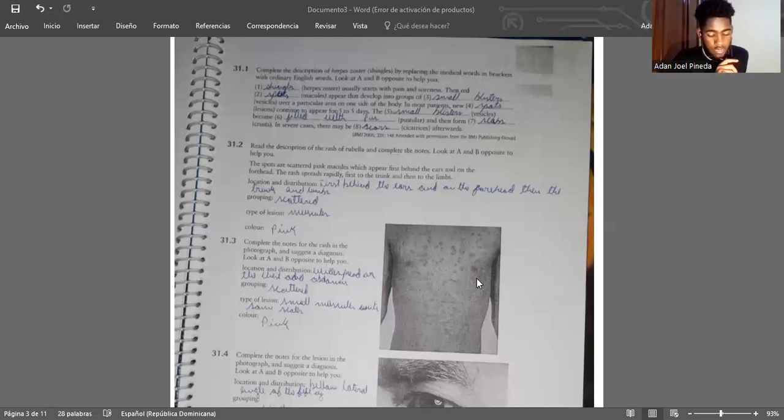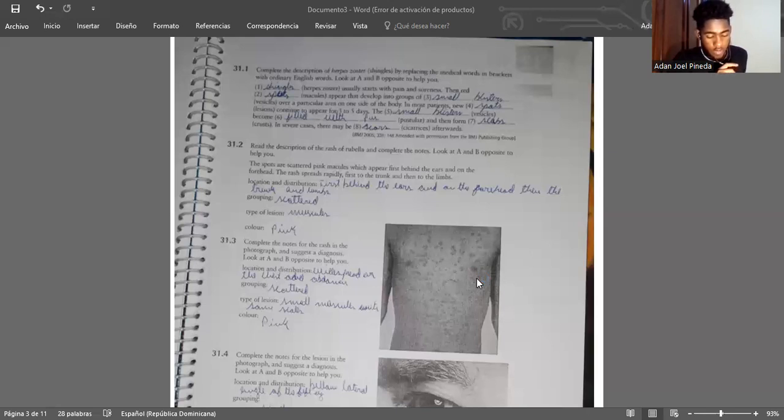31.1. Read the description of the rash of rubella and complete the notes. The spots are scattered pink macules which appear first behind the ears and on the forehead. The rash spreads rapidly, first to the trunk and then the limbs. Location and distribution: first behind the ears and the forehead, then the trunk and the limbs. Grouping: scattered. Type of lesion: macules. Color: pink.